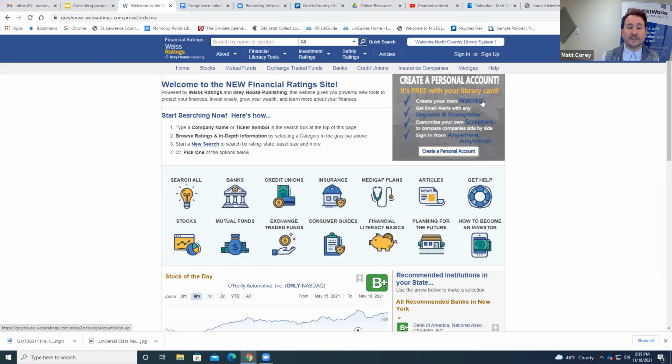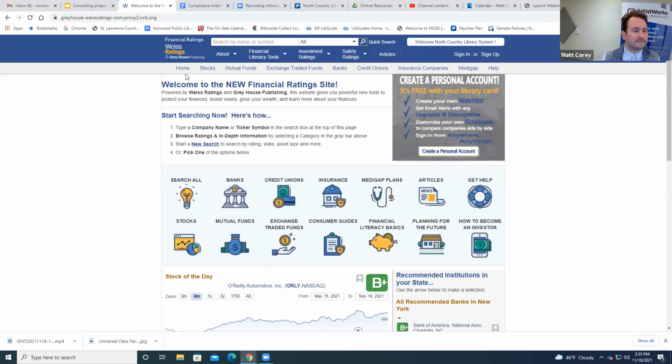So for instance, creating your own watch list, getting email alerts for upgrades and downgrades. That's mostly in regards to some of the stock features that Weiss Financial has to offer. But for people who want those alerts, they would just create an account and then they can log into that later on. So we can get started here.